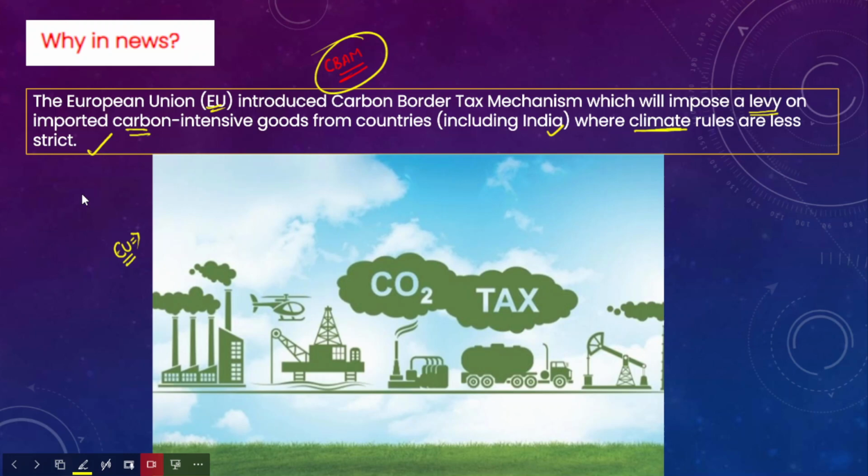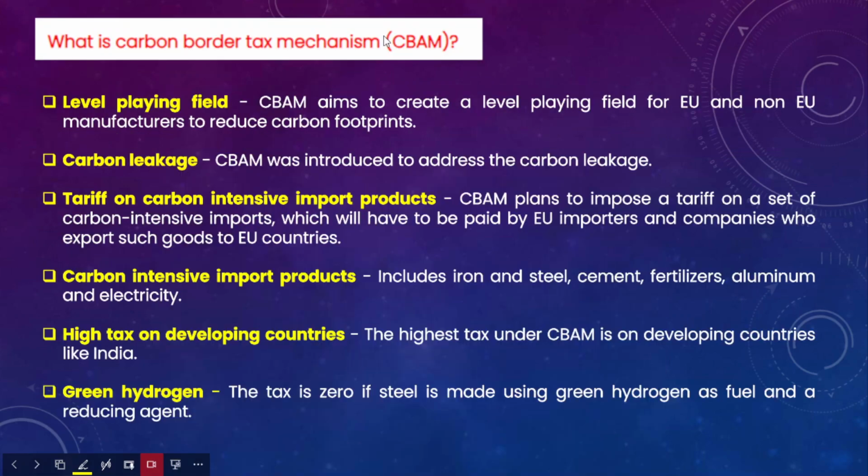So in order to ensure a level playing field and also reach the goal of Fit for 55, the European Union has introduced this carbon border adjustment tax mechanism. It will impose a tax on products from other countries which do not meet the climate commitments and are entering the European Union markets.